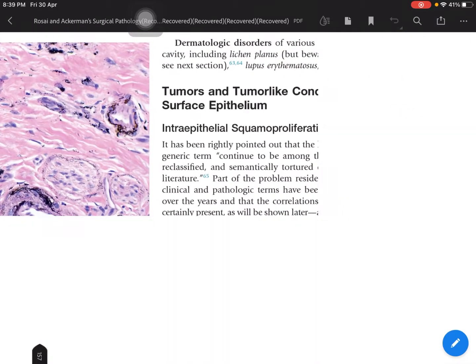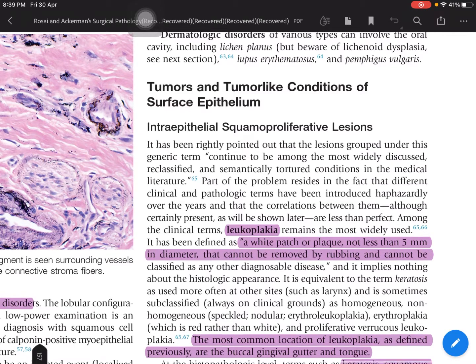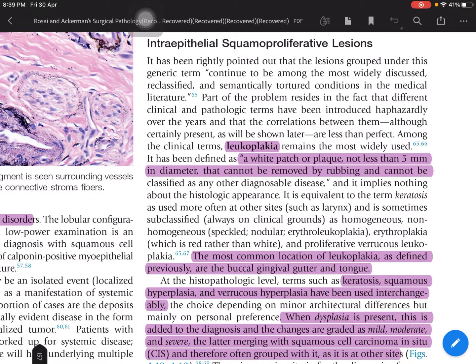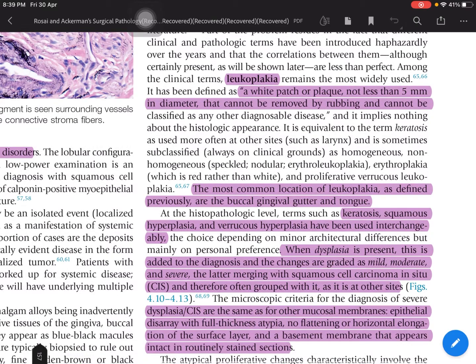Now, tumor and tumor-like conditions of squamous surface epithelium. Intraepithelial squamoproliferative lesions. There is leukoplakia. Leukoplakia means a white patch or plaque not less than 5 mm in diameter, and it cannot be removed by rubbing. The most common location of leukoplakia is the buccal mucosa and tongue.